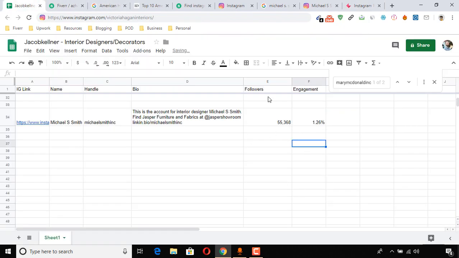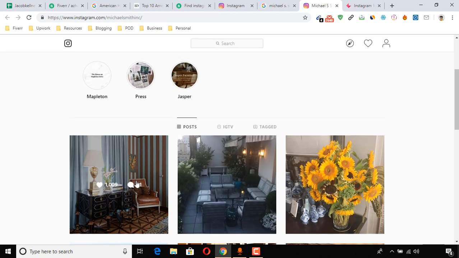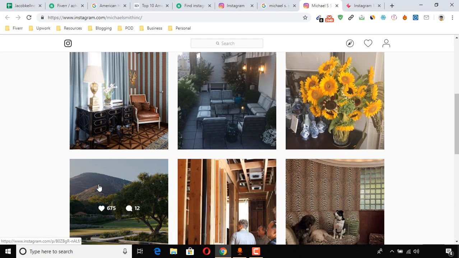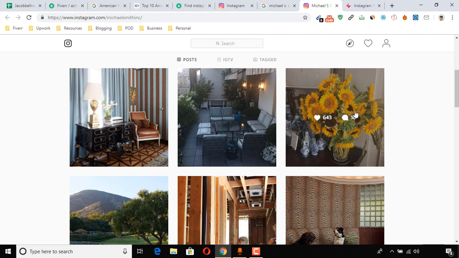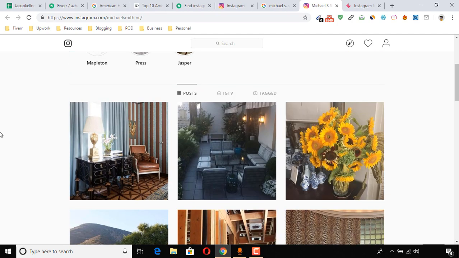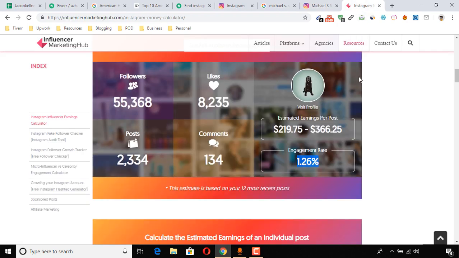The engagement ratio is based on the last 10 or 15 posts. As you can see here, he has got 1000 likes, 899 likes, 643. So by calculating 10 posts of his profile, this tool provides us an average engagement rate for any profile. Okay, so this was the task.